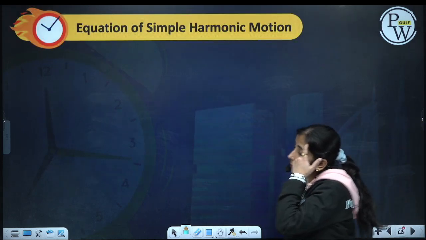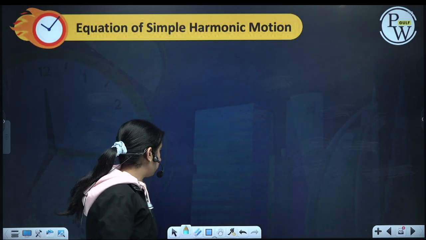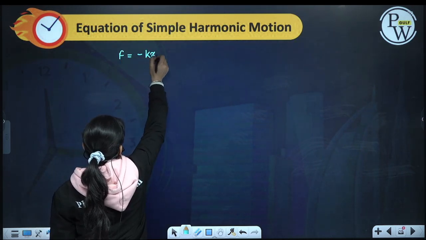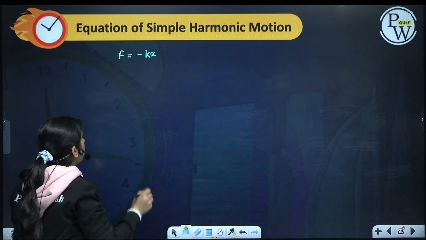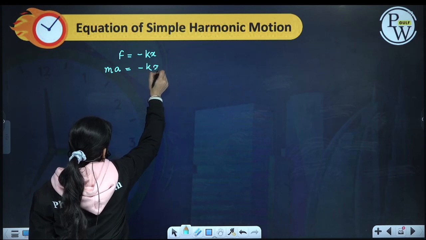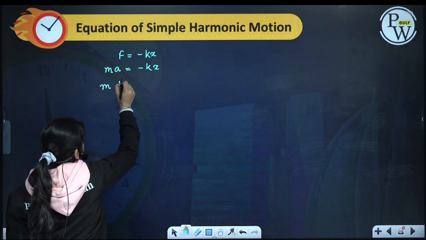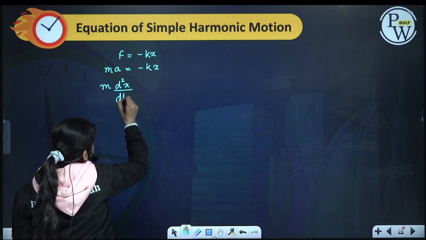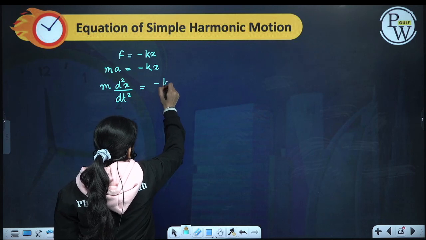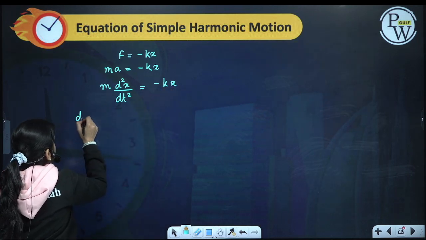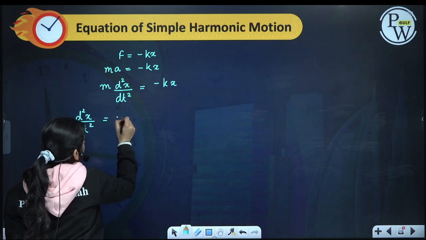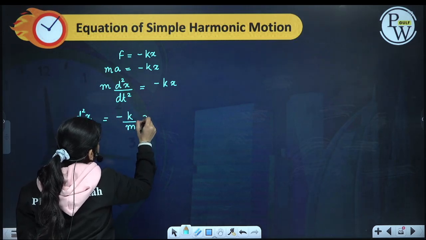Now let us do the equation of simple harmonic motion. What is the equation for simple harmonic motion? F is equal to minus k into x. Force is mass into acceleration, which is minus kx. I can write acceleration as d square x by dt square, the double differentiation of position, is equal to minus kx. So we get d2x by dt square is equal to minus k by m into x.